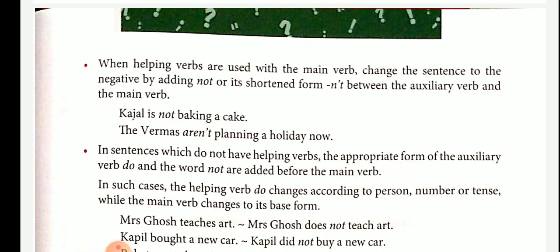But what you have to do is try to find out the subject in that sentence. If the subject is not mentioned, but it is understood, then it is an imperative sentence. Once more I am repeating, very important. In a sentence, if the subject is not mentioned, but we understand the subject, then that is an imperative sentence. The subject in an imperative sentence is always you. Now change the following sentences to imperatives.